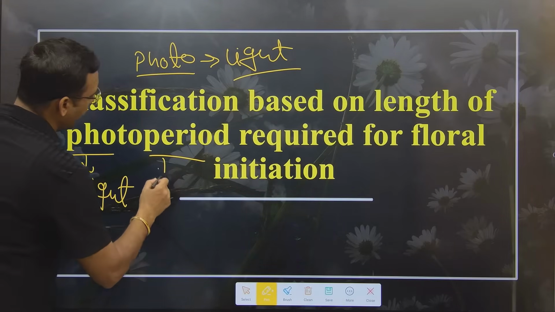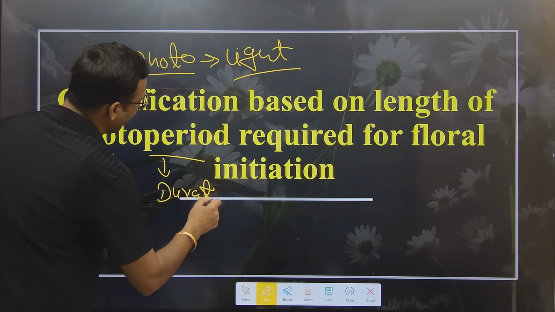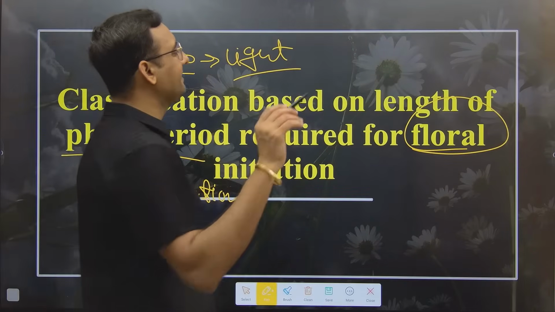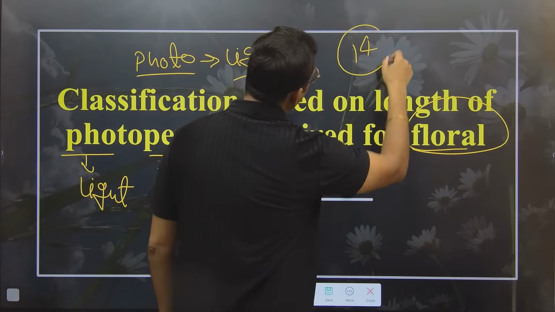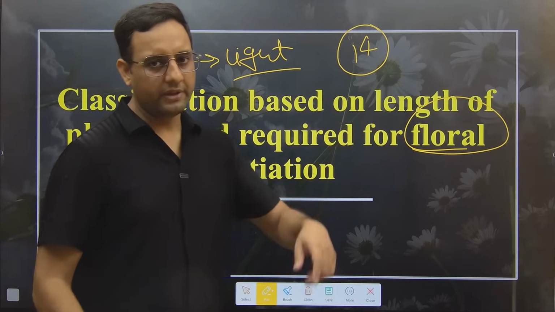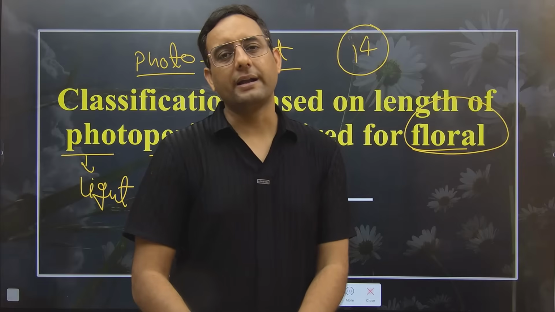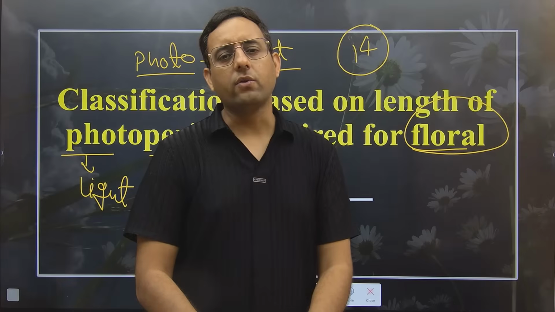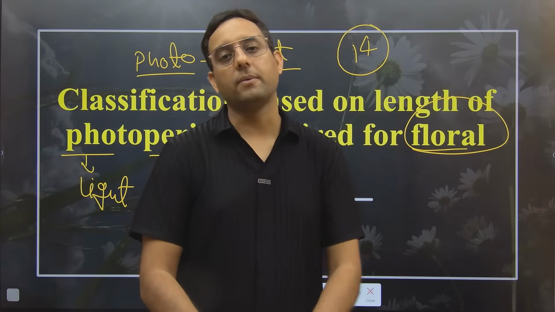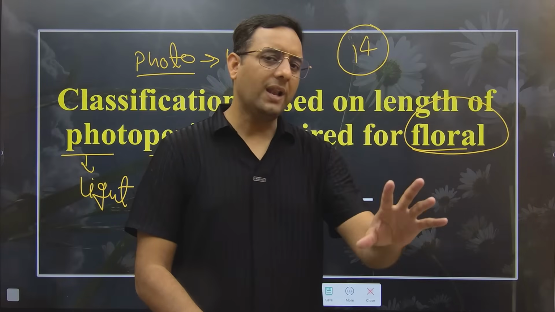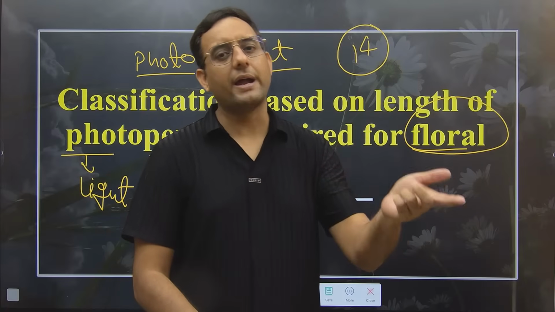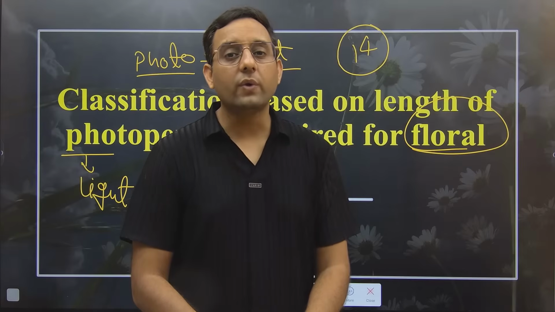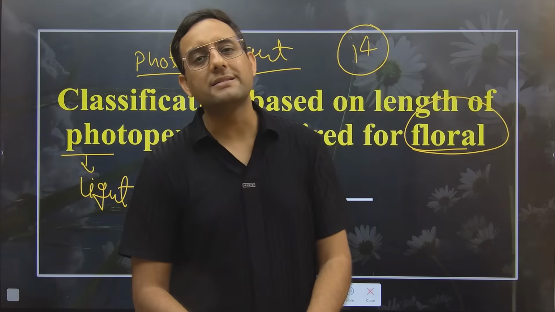So for how much duration does your plant require light, not for growth, but for what? For floral initiation. If your plant is asking that it needs 14 hours of light for flowering, that means your plant is a long day plant. And if your plant says that it is okay with 10 hours of light to produce the flower, that means your plant is a short day plant. So if a plant requires 10 to 12 hours of light for floral initiation, it is a short day plant. But if the plant says I need more than 12 hours, 12 to 14 hours, that means the plant is long day.